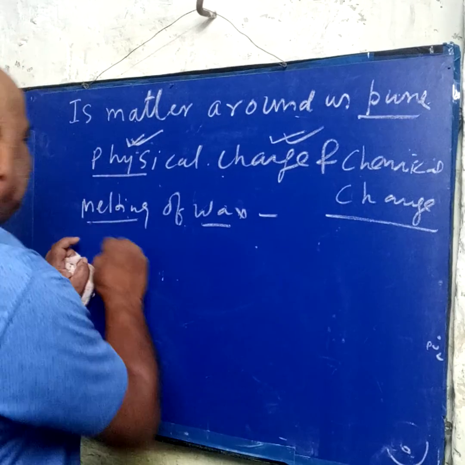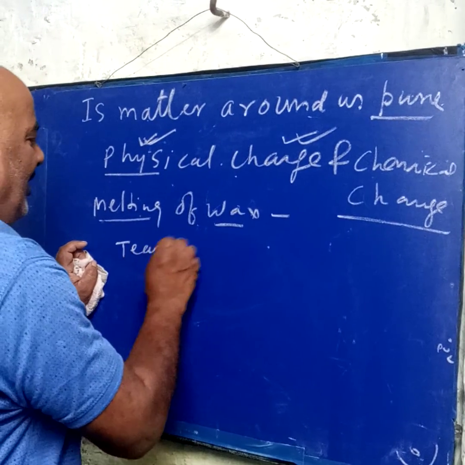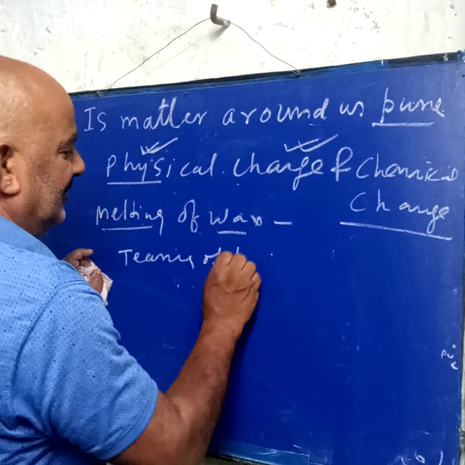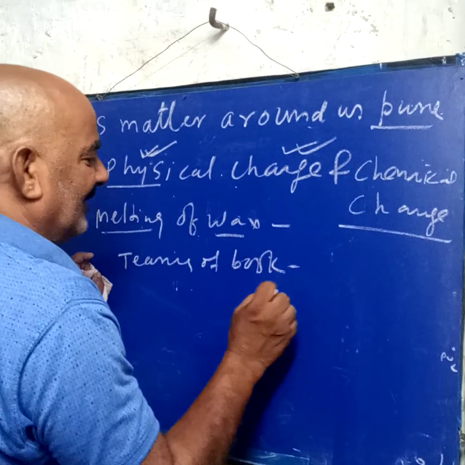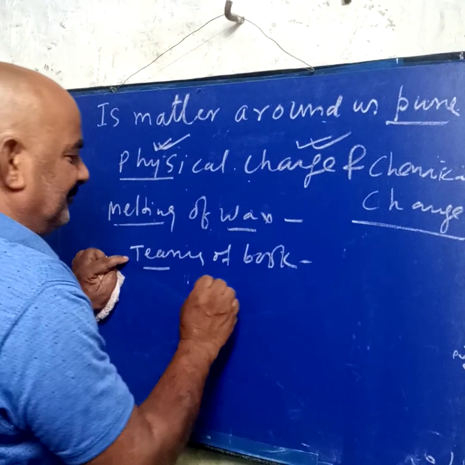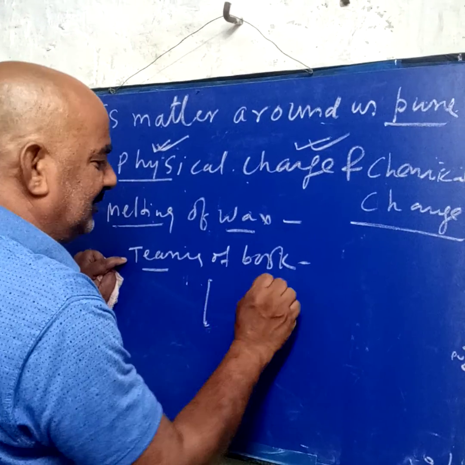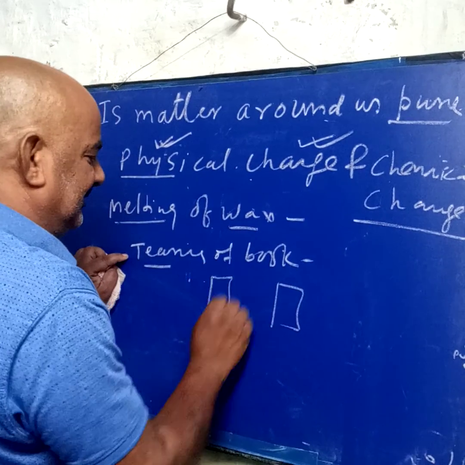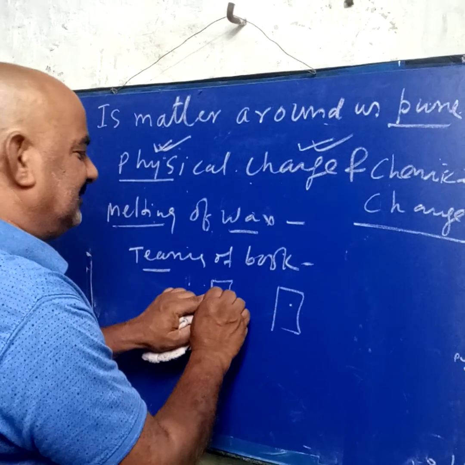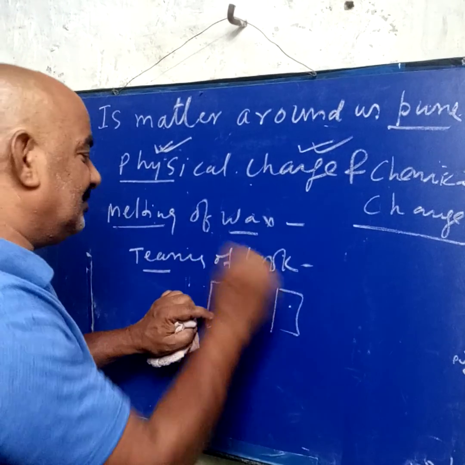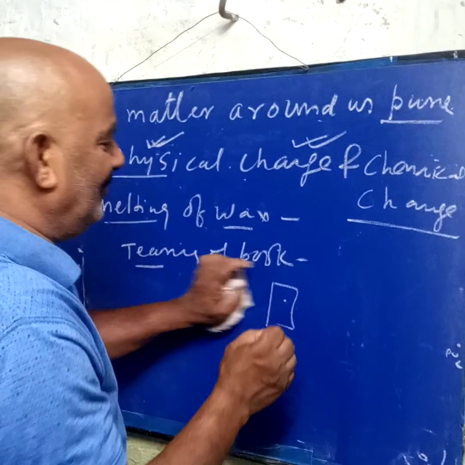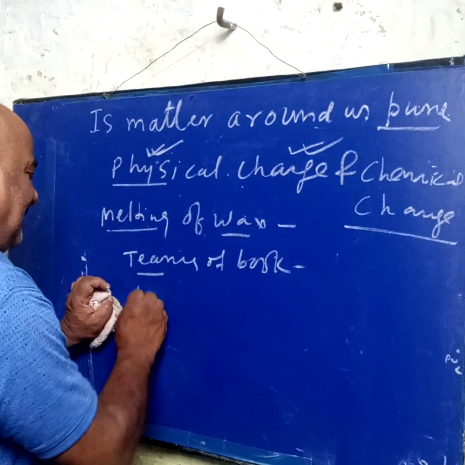Suppose the tearing of paper, tearing of a book: physical change. Why? Because when we tear the book, all the pages have the same property still. Again we can paste it. No new thing is formed. But burning of the book is a chemical change.